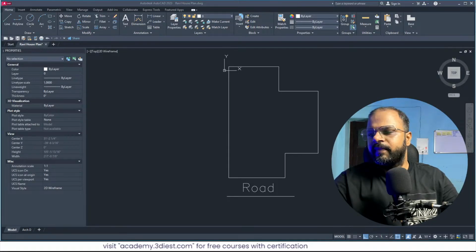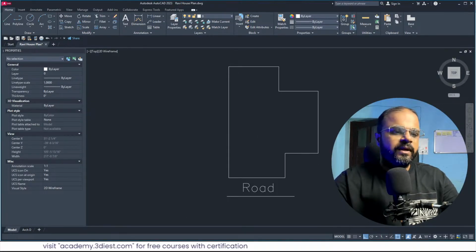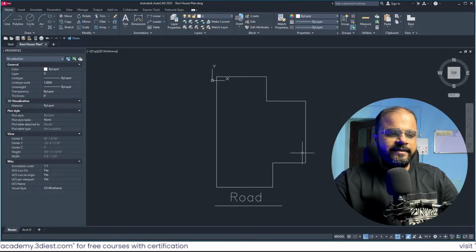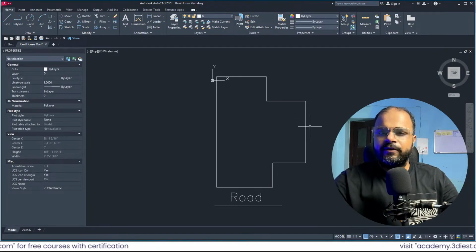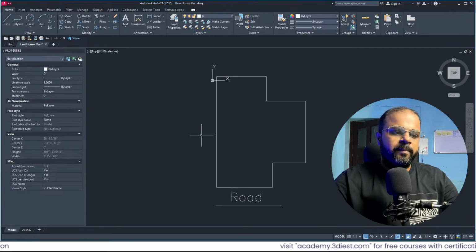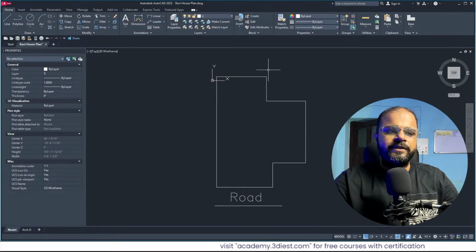Okay, so now as you can see we have created this line, right? Now this is the ground floor, so definitely in the ground floor you don't want to cover the complete area. You want to leave some space all around, from all sides of this plot plan, right?